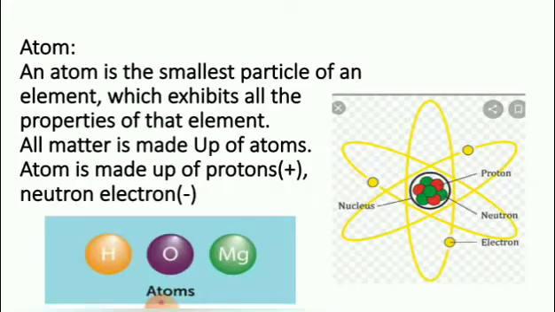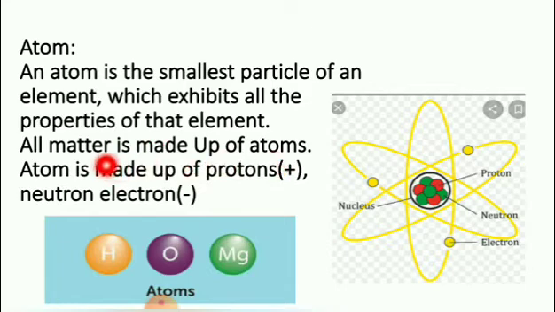What is an atom? An atom is the smallest particle of an element which exhibits all the properties of that element. All matter is made up of atoms.